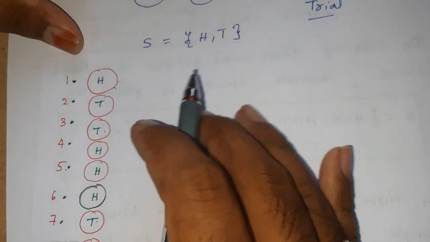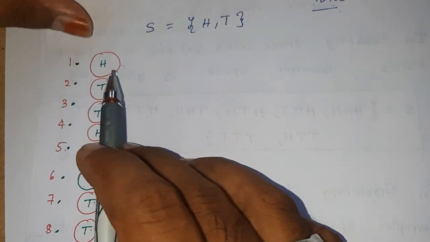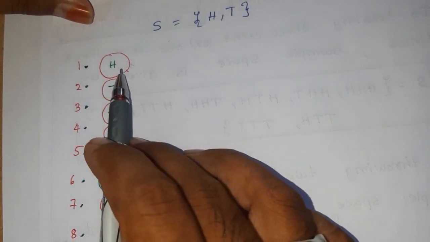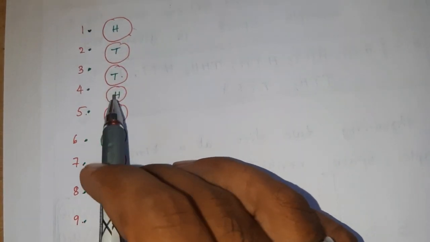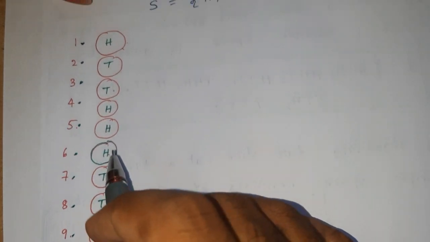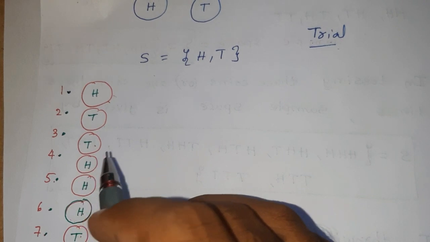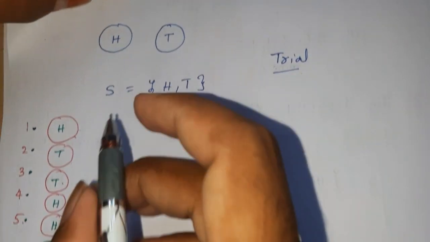But there are only two types of results of a trial, that is either head or tail, H or T. Only two possible cases, either H or T, that is the sample space.